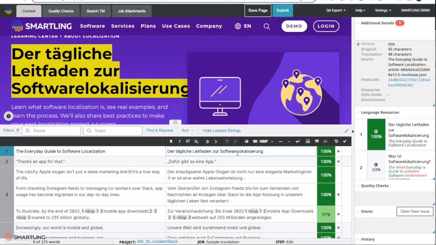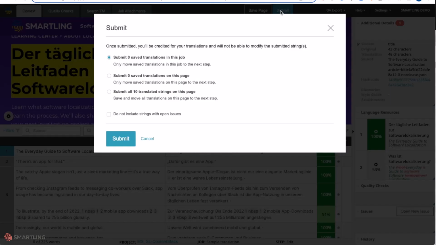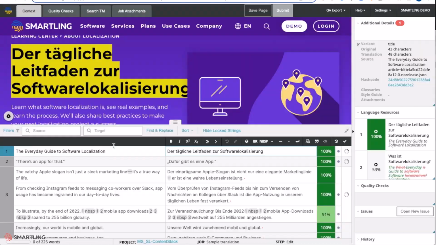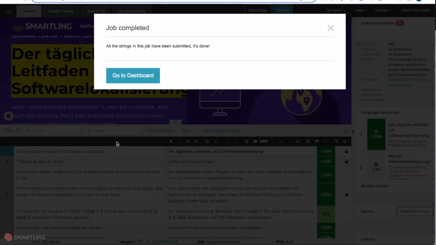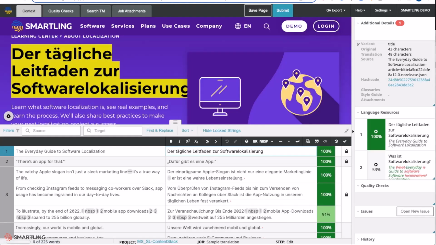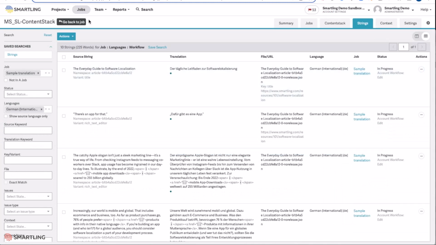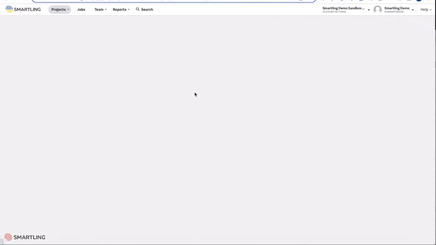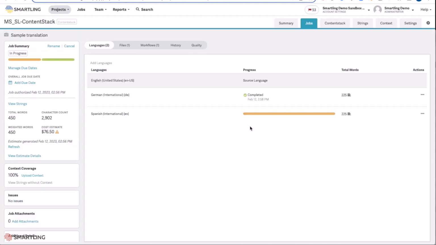Once those translations are completed, the linguist can simply submit those to the next stage in the workflow. All the time, you're able to see directly within Smartling the progress of that content, giving you the ability to see for each individual language where content is and how it's flowing through.